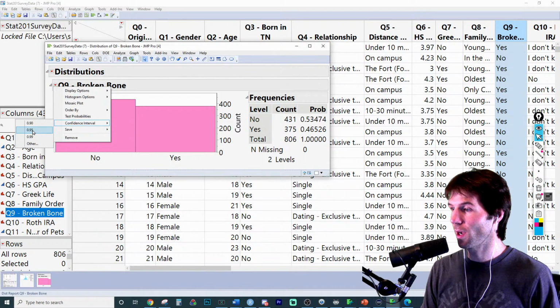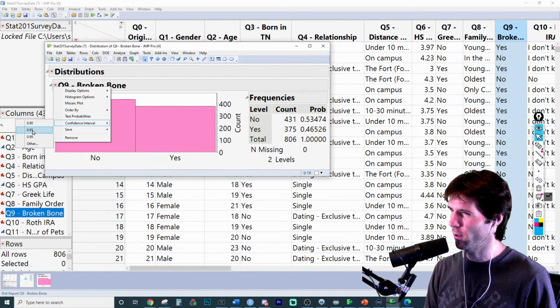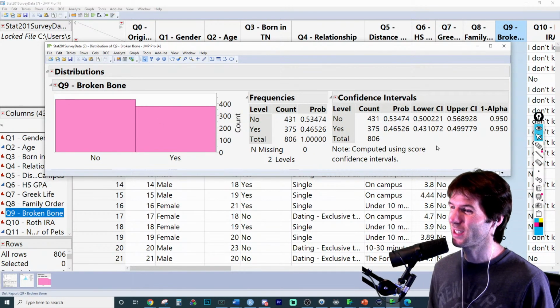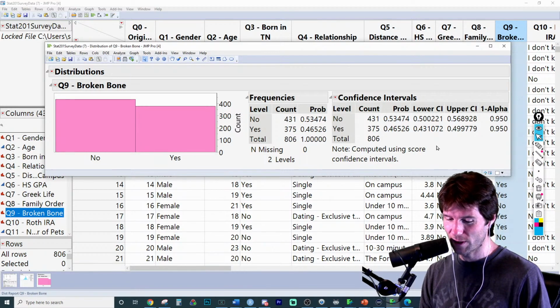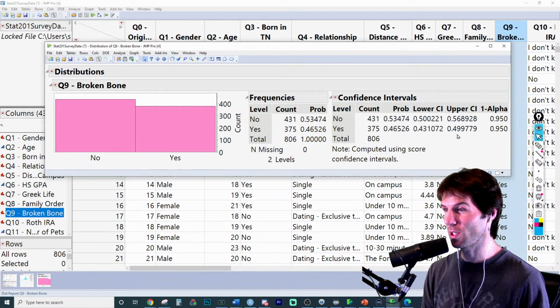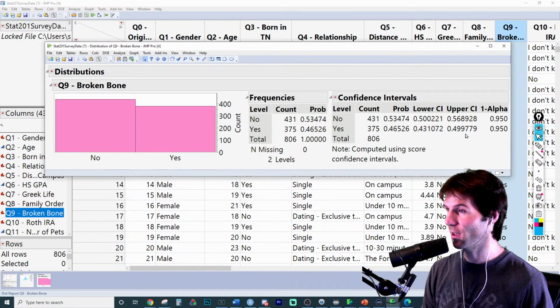So we have here how many people we see broke a bone in our sample, but what is the truth for everybody? Well, if this is a whole population, which is so interesting, you have different data. We see here that we're 95% confident the true proportion of people who have broken a bone, interpretation right there, is contained in the interval 43.1 to 49.97.